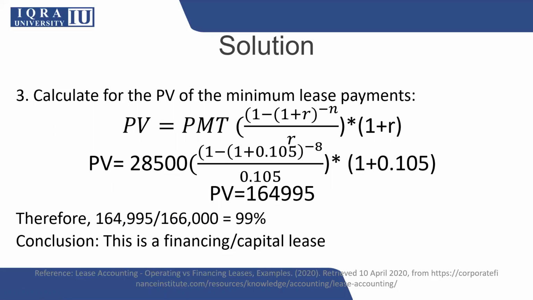So in this situation, two criteria are met. The one is the fair value comparison with the minimum lease payment. The minimum lease payment is less than the fair value, but it is very close to the 90% criterion. It is meeting 99%. So from this point of view, we can take it as a capital lease.